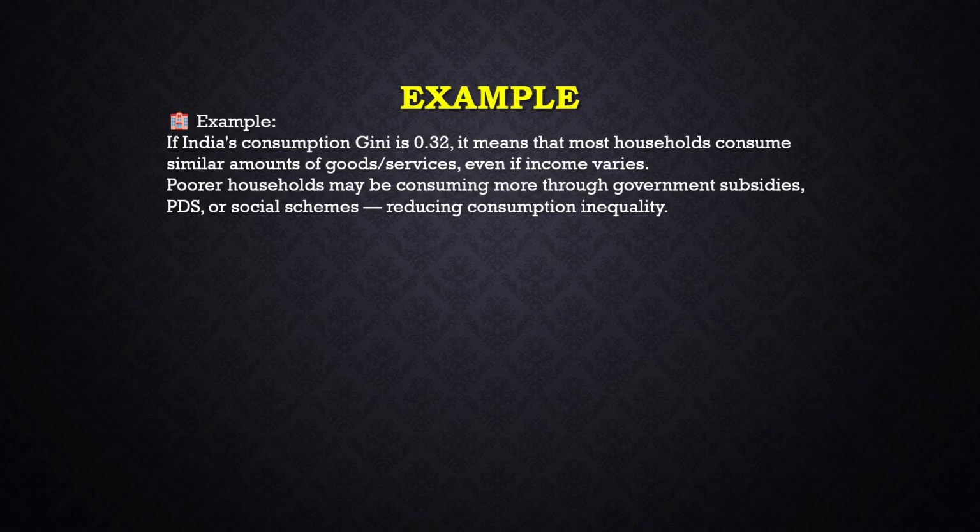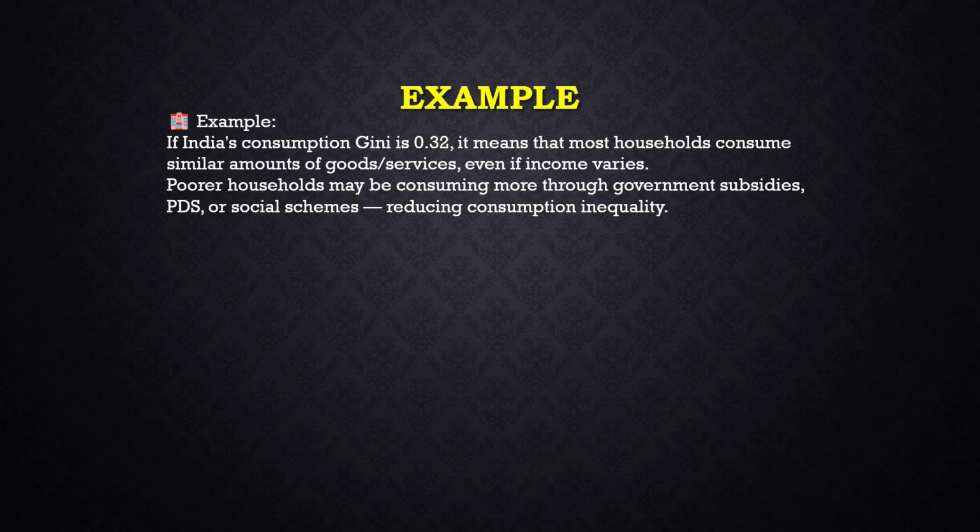Next, an example: if India's Gini coefficient is 0.32, it means most households consume a similar amount of goods even if the income is varying. Poorer households may be consuming more through government subsidies like the PDS scheme and social service schemes of the government, which aim at reducing consumption inequality.